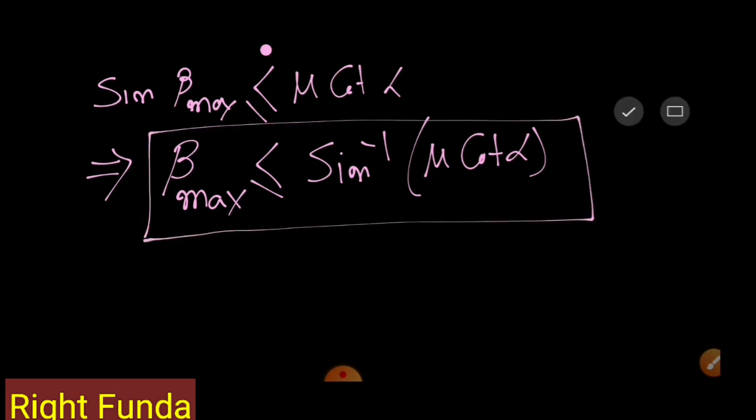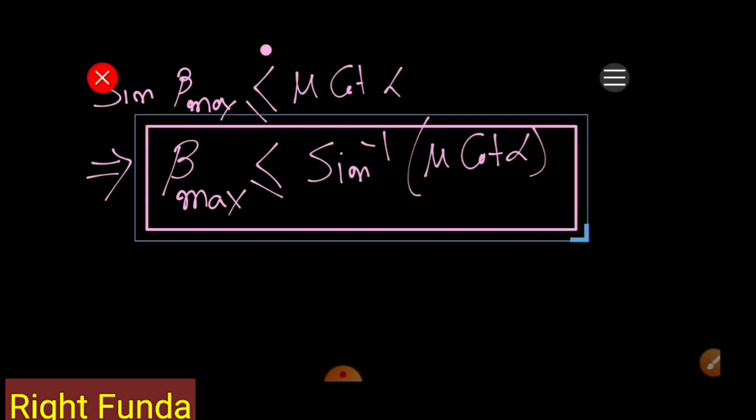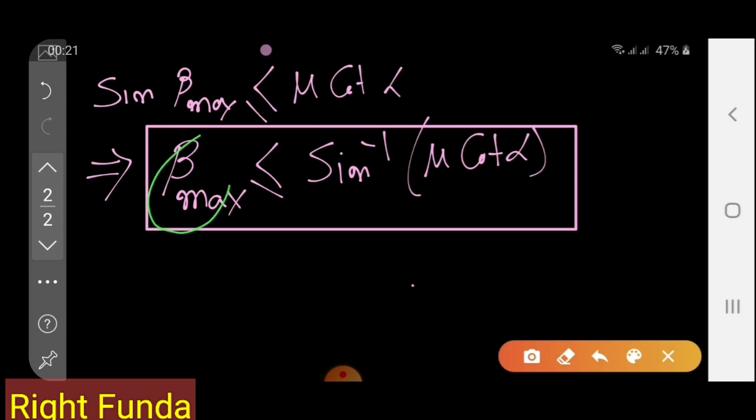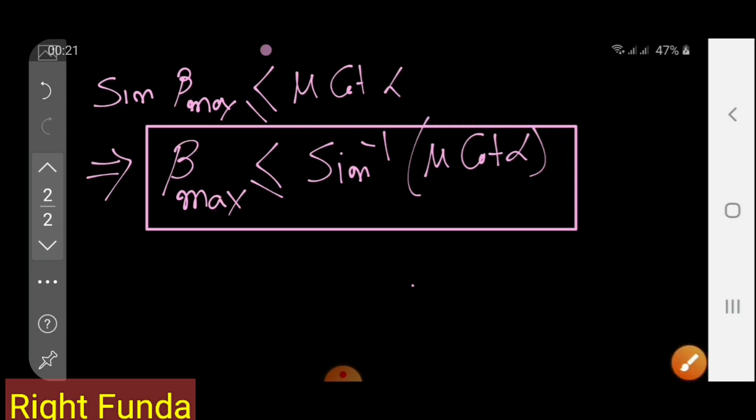So we can put the charged particle on the line along this line, which is making beta angle. So the maximum value of beta is this much. This is the maximum value of beta. This much we can make so that this can remain in equilibrium.